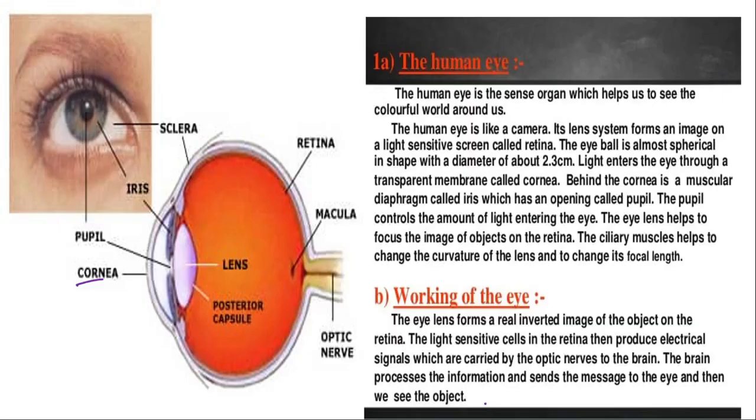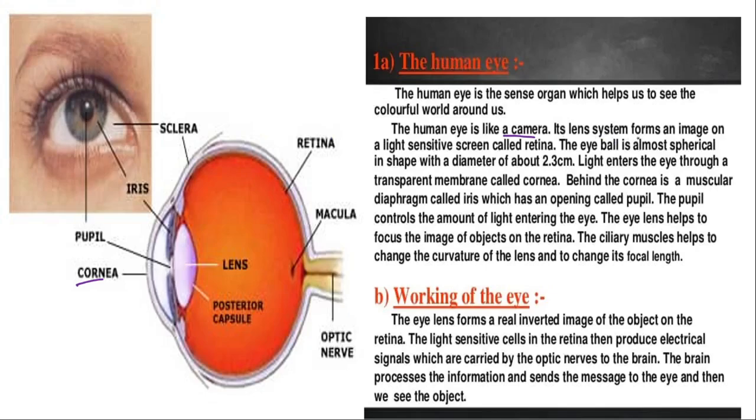If you see a beautiful flower, or whatever it may be, the eye senses the light which is passing through its lens. That image or the object that we see will be transferred to our brain in the form of electric pulses. First, let us see how the human eye works. It works like a camera. A camera is also fitted with a lens which we use to get images of the object or images of the world around us, right?